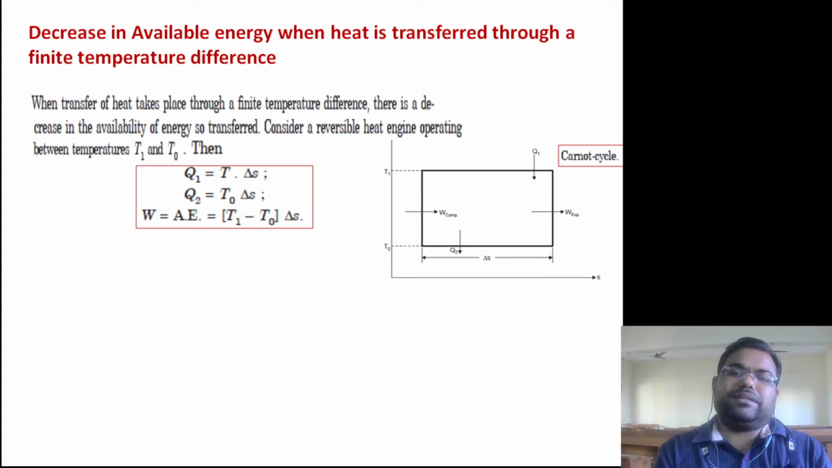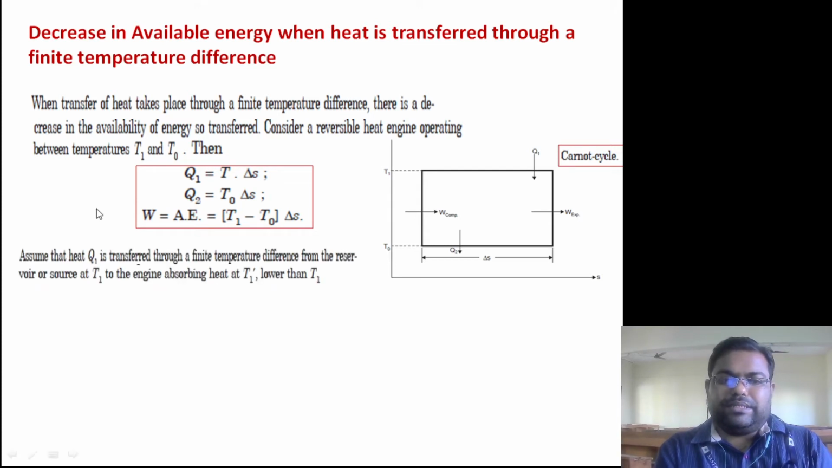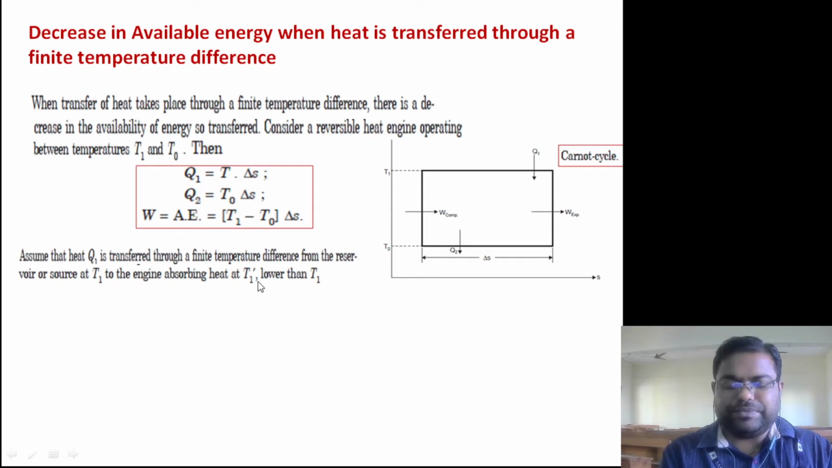Now we consider that this cycle is supplied heat through a finite temperature difference. So we have to assume a reservoir which is at a temperature higher than the temperature of this cycle. When you consider that, it will be supplying the heat, and the temperature of the reservoir will not change. Whatever heat is coming into the cycle is going to be utilized to produce work. So assume that heat Q1 is transferred through a finite temperature difference from a reservoir whose temperature is T1, and the temperature at which heat is supplied to the Carnot cycle is T1 dash, provided that T1 is greater than T1 dash.